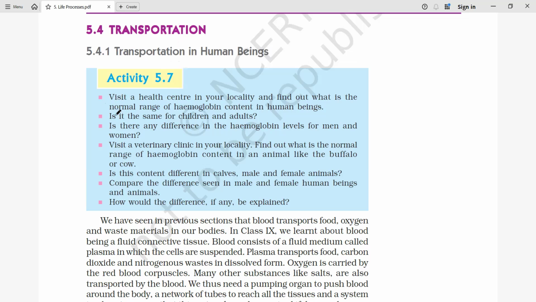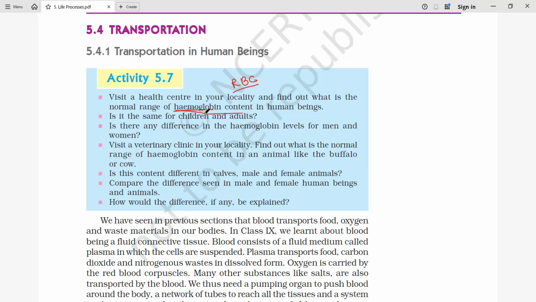So here we have an activity. In this activity, it is about the hemoglobin content in different age groups. Earlier when we saw respiration, you saw that due to hemoglobin, oxygen reaches each and every cell through the blood. So hemoglobin is a very important part which is available in the RBC of the blood.